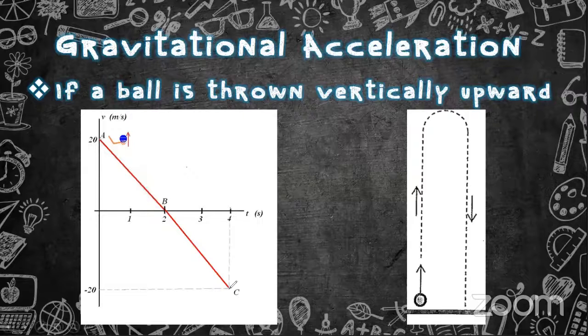From B to C, the velocity is increasing. That means it is accelerating. Here the velocity is decreasing, then it is decelerating.